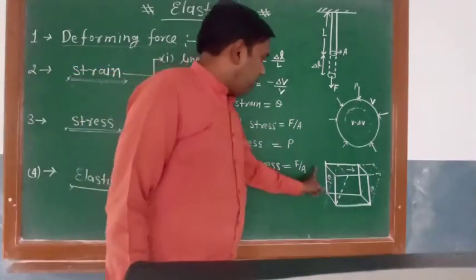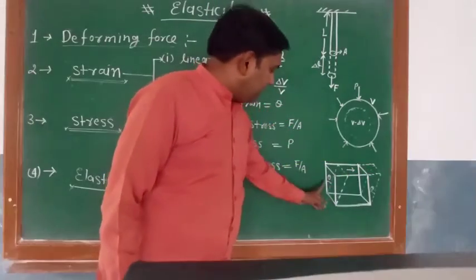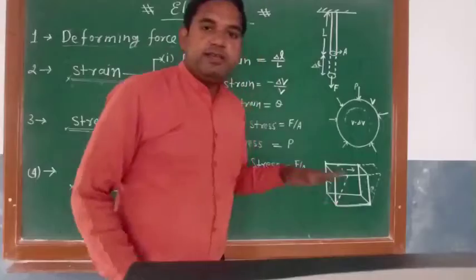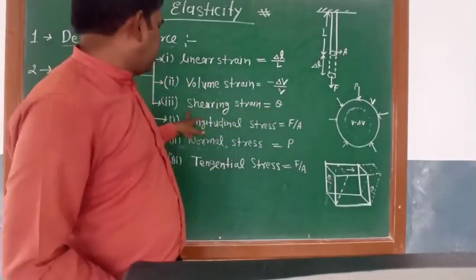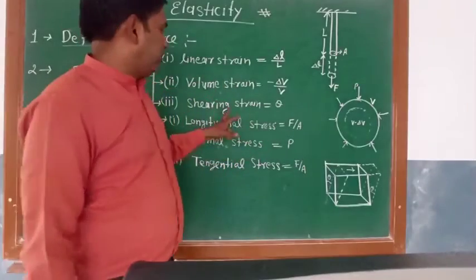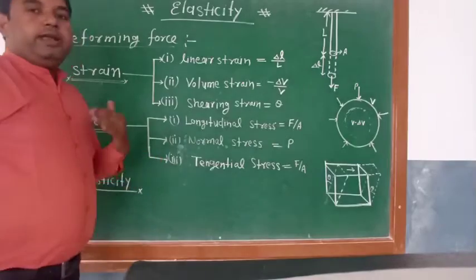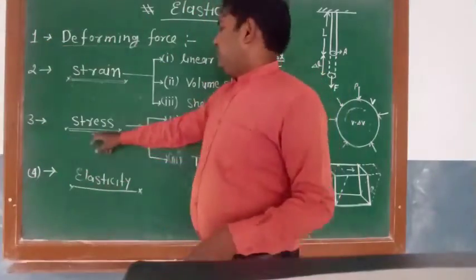Such as a cubical box: if we apply a tangential force, then an angular change in the shape of the body is called shearing strain. It is only an angular change, so it is given as theta. Clear? And the next topic is stress.